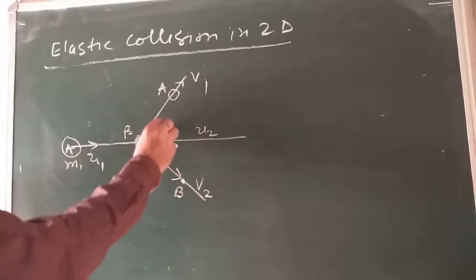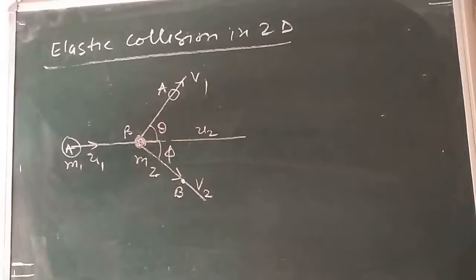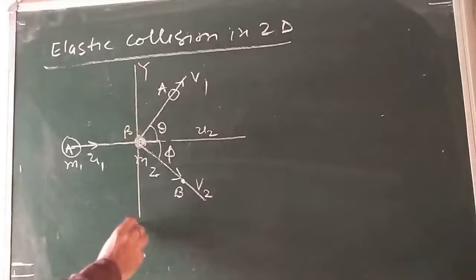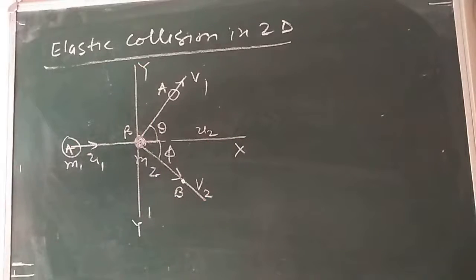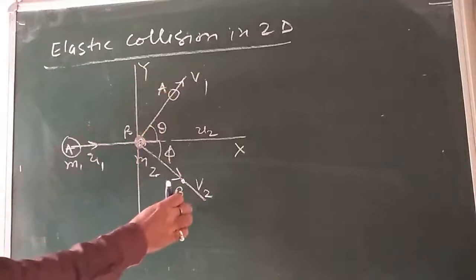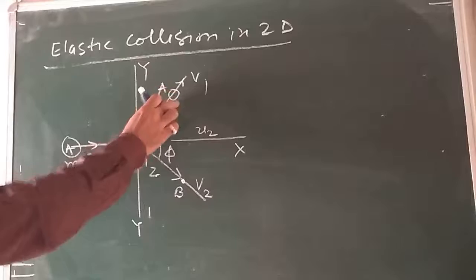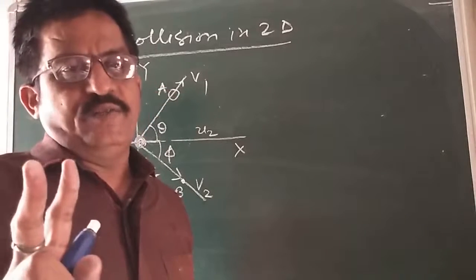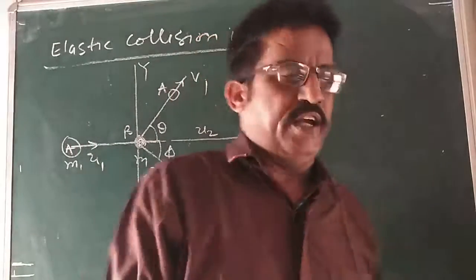Suppose this makes an angle theta and this makes an angle phi along this axis. This is y dash, and here it is along the x axis. So both are moving along different directions in a plane after collision. That type of collision is said to be elastic collision in two dimension.